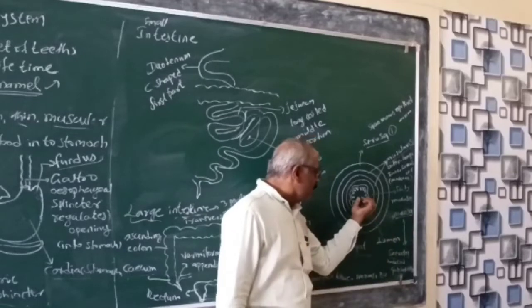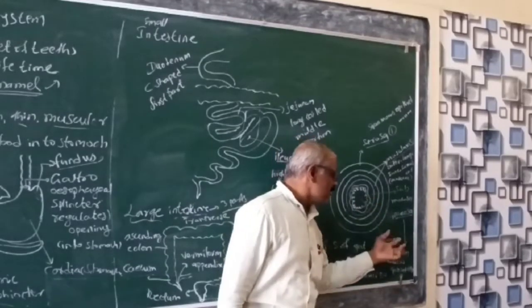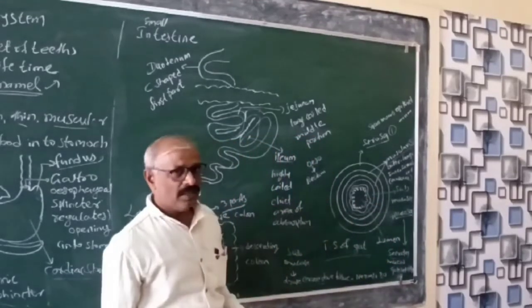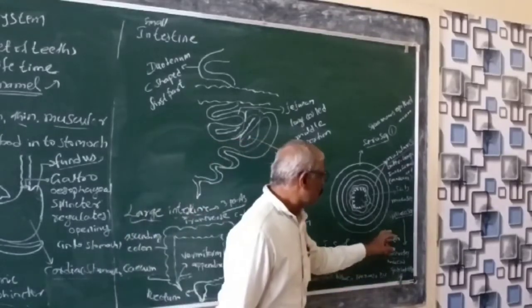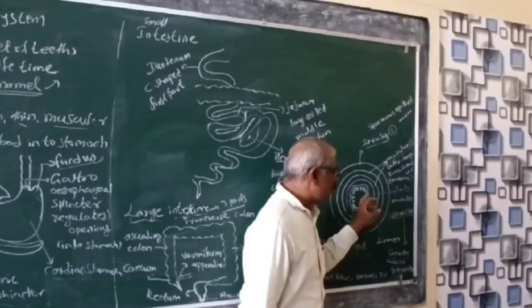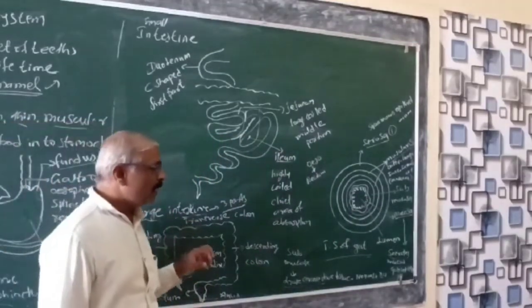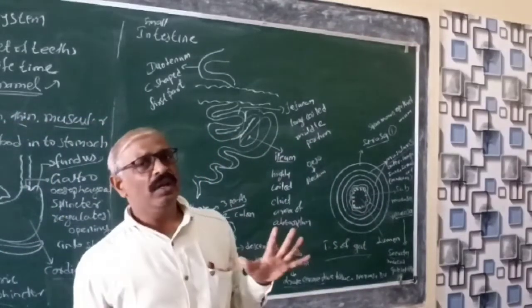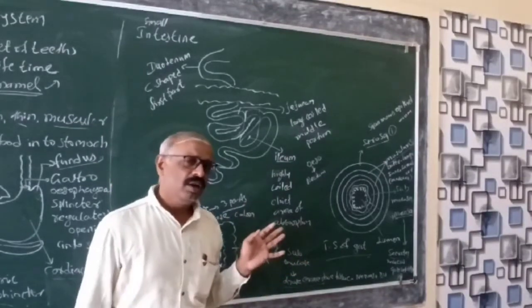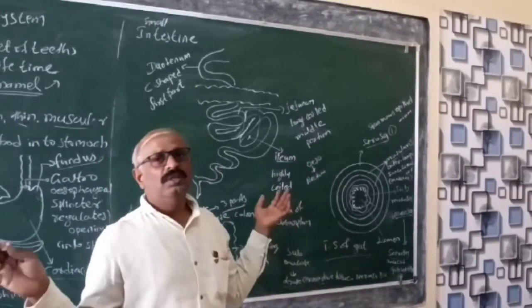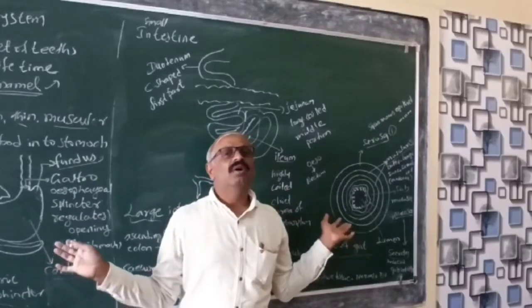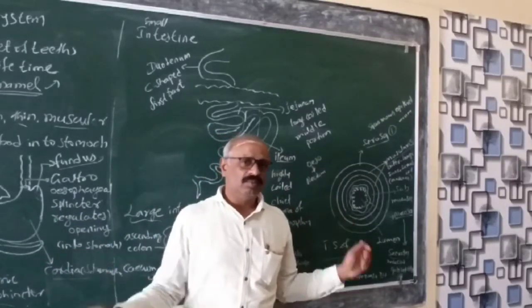Okay, and the inner one is a passage, a small one, the lumen. Remember, in the mucosa there is a presence of finger-like projections, which are called villi. Okay, so these are the parts of our digestive system. Okay students.